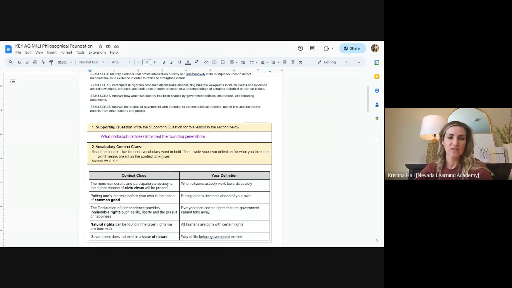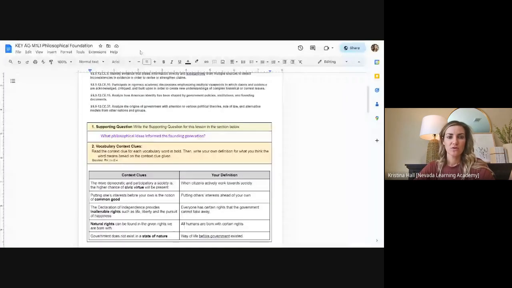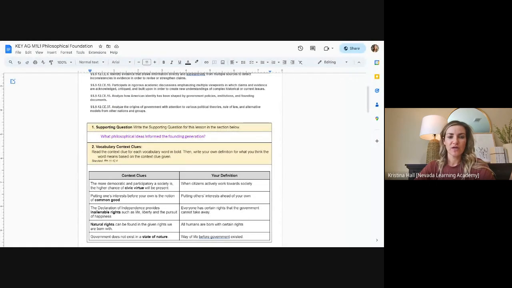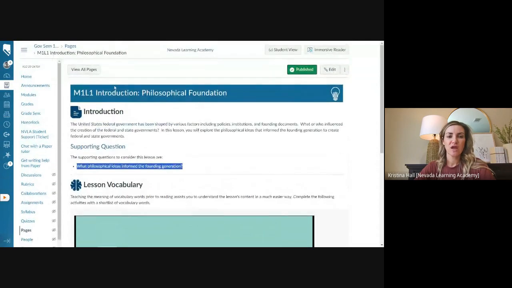And then we're going to move on to the vocab. Like I said, I'm literally going to do it step by step with you. Especially these first couple weeks, I will really break it down for you and try to make sure that we're all on the same page. So you're doing the first part of the notebook, which is this right here, the supporting question. You're copying and pasting that from the chat, or you can get it directly off of the page, okay, which is Philosophical Foundations Introduction. Give me a thumbs up when you're good.